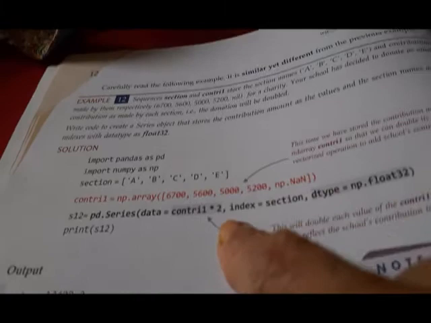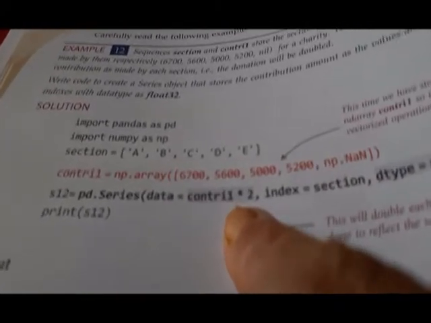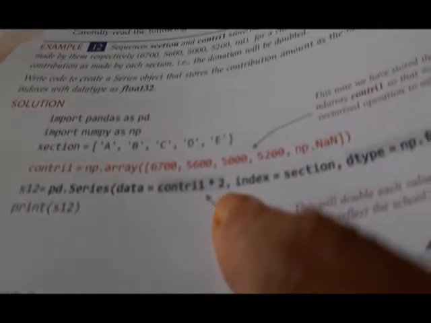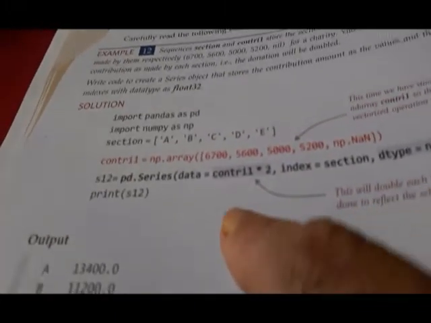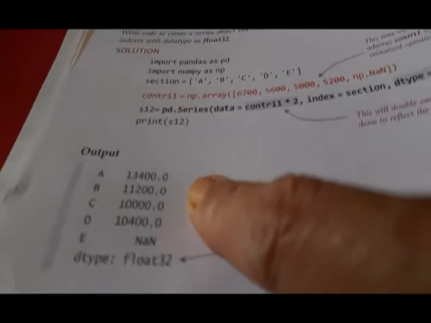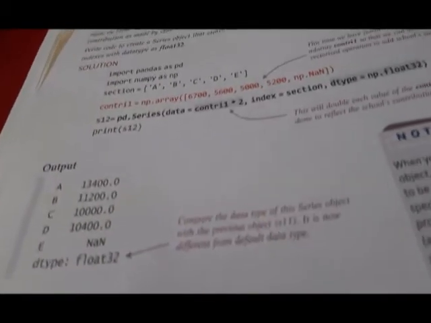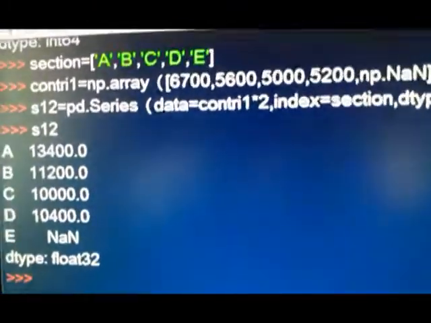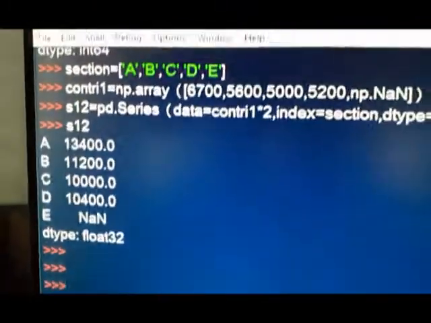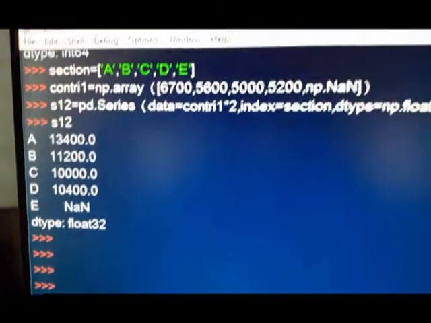Then what we have done is, the data is contrary into 2, so doubled. Then the section is this and the float value is this. Finally the series which is created is this. I am showing that on the screen. I have not done import statements because my same session is going on. I am recording this video in your lab.